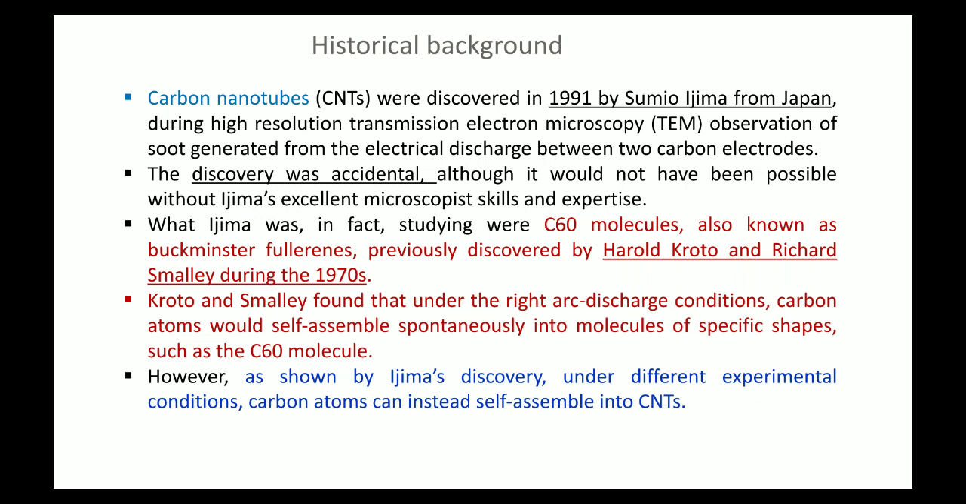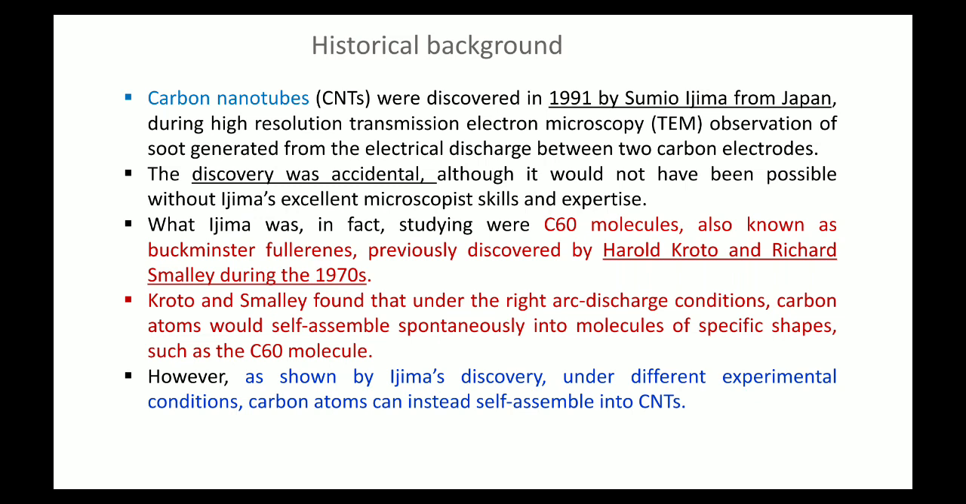It means Iijima is saying that if you exactly keep the conditions followed by Kroto and Smalley, you will get the C60 molecule. But if you change something a bit, on the upper side or lower side, then what you get is not the C60 molecule, what you will get is carbon nanotube.